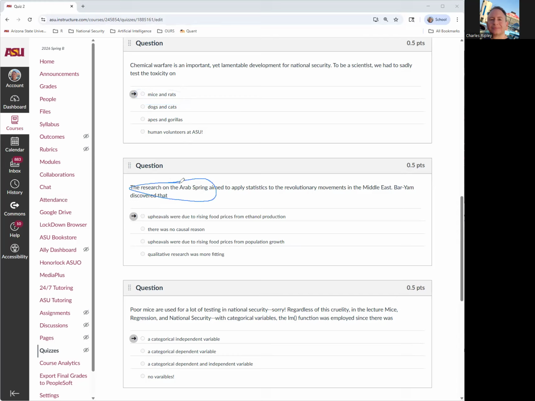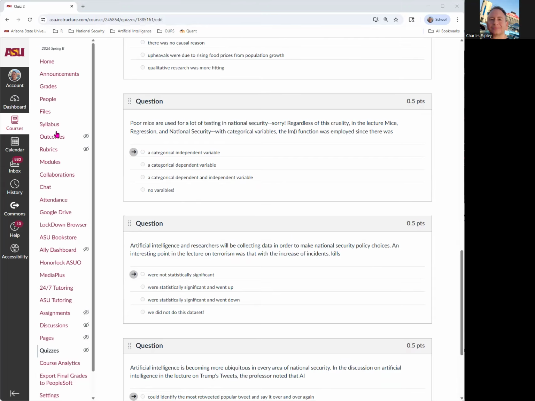Research on the Arab Spring aimed to apply statistical, quantitative research to the upheavals, and they would look at food prices, the rising food prices due to ethanol production, right? So ethanol started taking all the land for staple foods, and we see more inflation. So inflation's not going away anywhere.